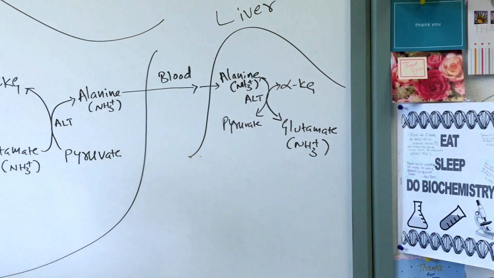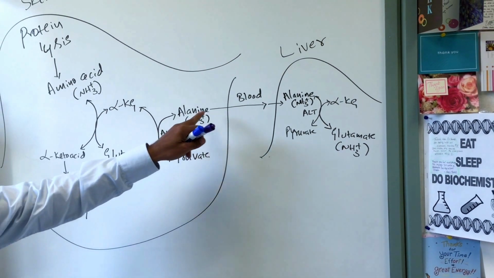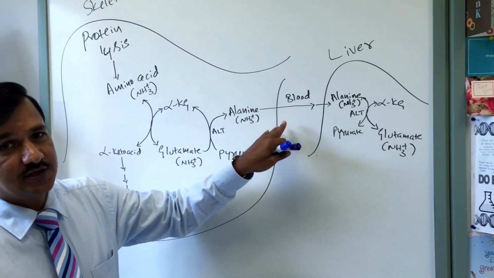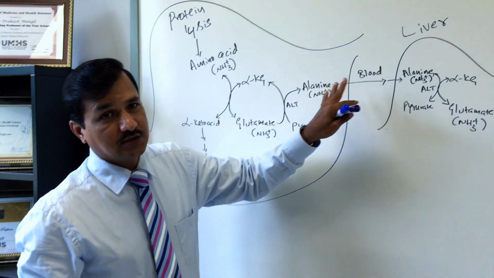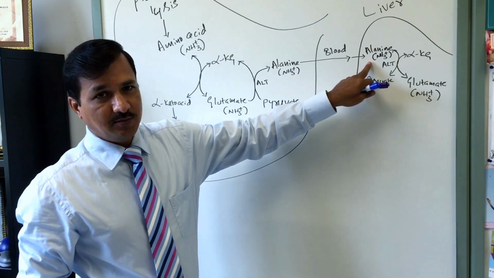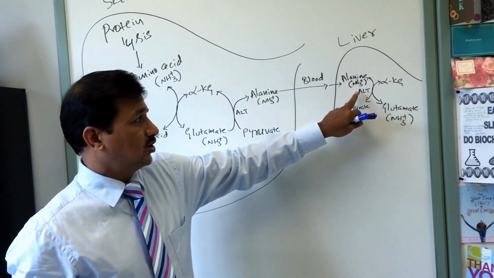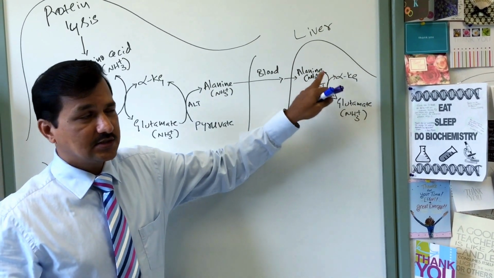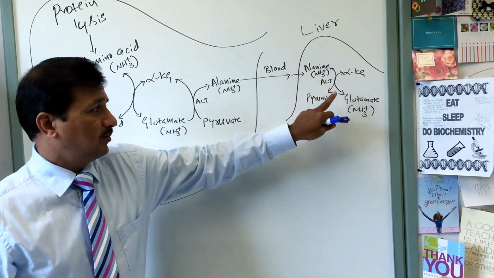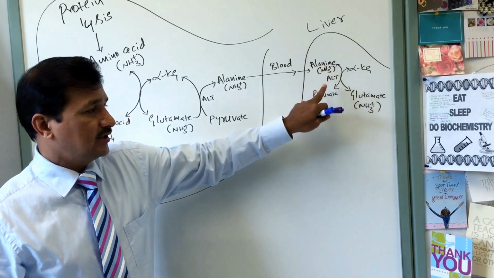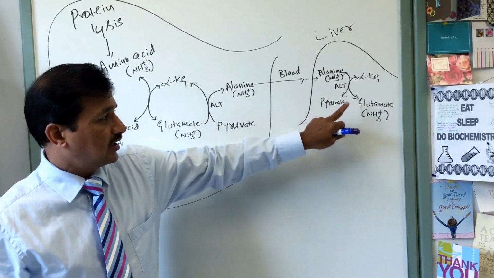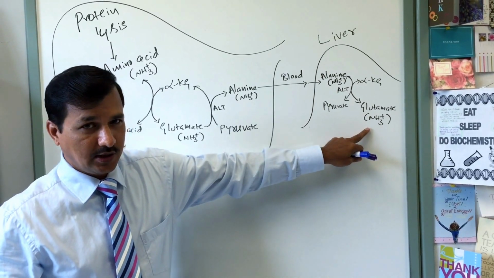So what we have seen now is alanine coming out of skeletal muscle under starvation, stressful situation, fasting condition, or normal protein turnover, and it is taken up by the liver. The liver conducts a transamination reaction where alpha ketoglutarate accepts the amino group and becomes glutamate, and alanine is converted to pyruvate. Now let's see what happens to the pyruvate, and then I'll come to what happens to the glutamate.